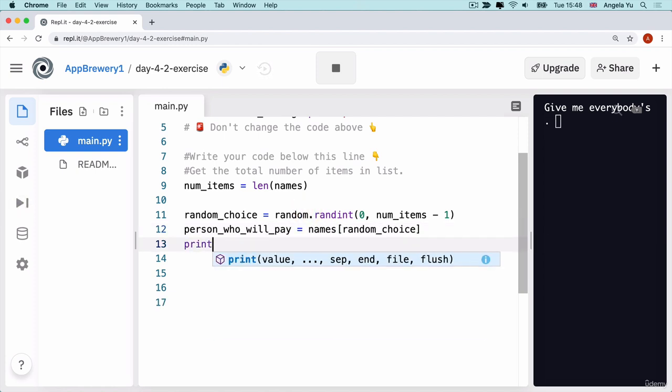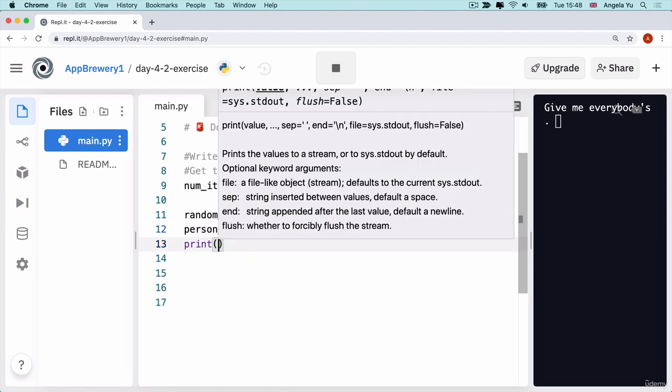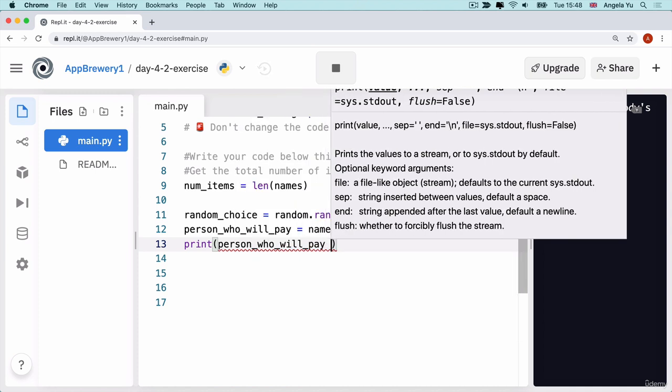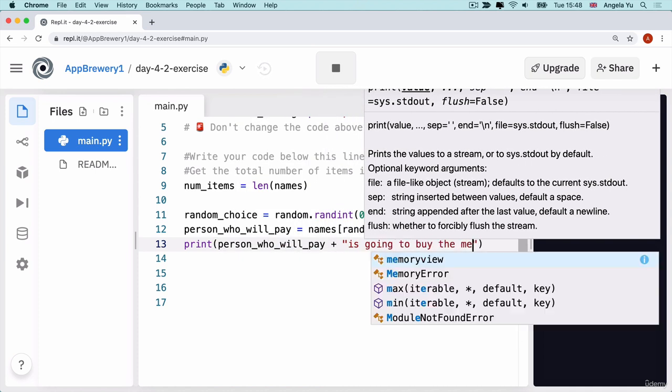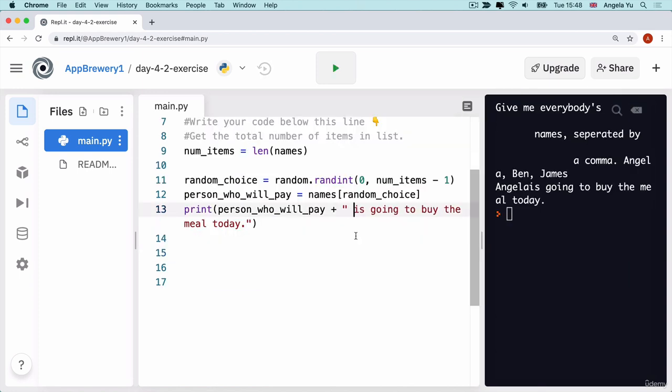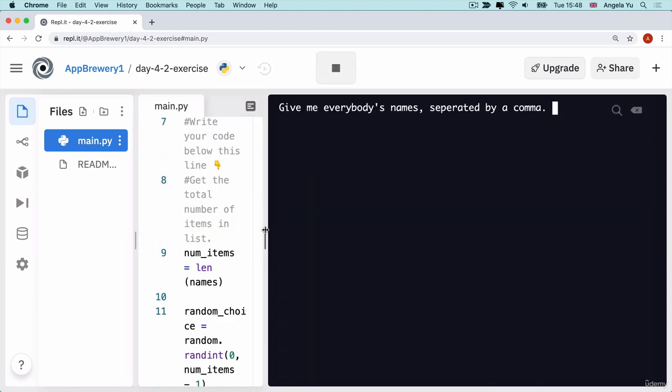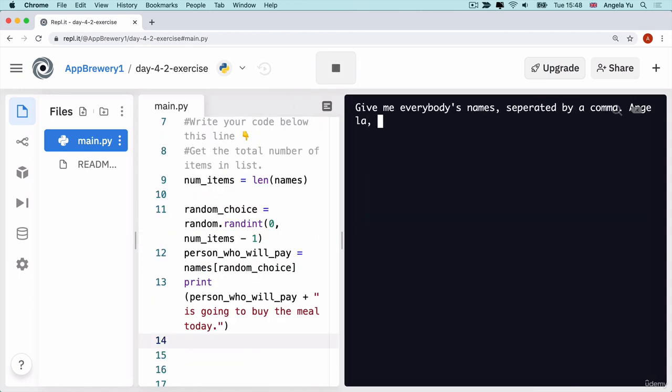And we can print person who will pay plus is going to buy the meal today. So now let's go ahead and run our code again and then give everybody's name separated by a comma. And then it says James is going to buy the meal today. And now we know that we've completed the challenge.